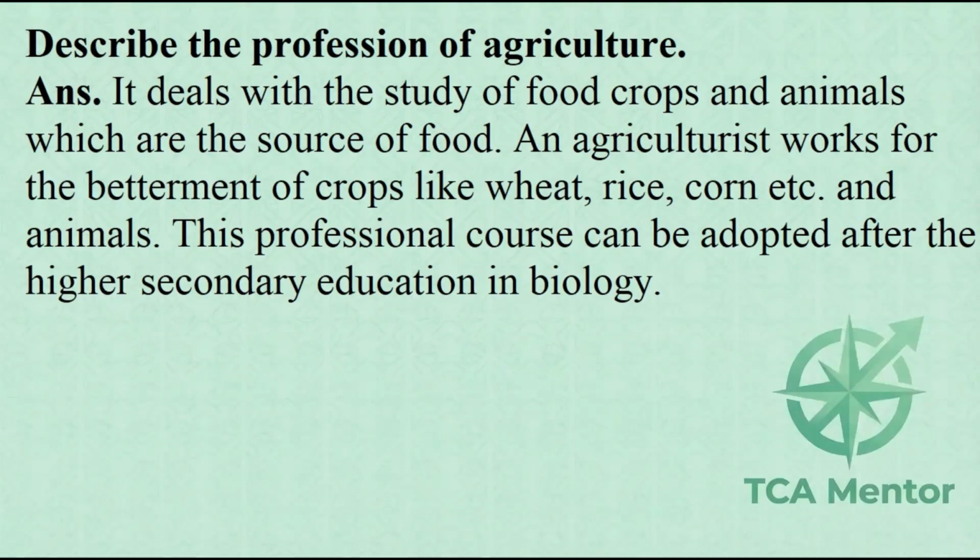Describe the profession of agriculture. ANS. It deals with the study of food crops and animals which are the source of food. An agriculturist works for the betterment of crops like wheat, rice, corn etc. and animals. This professional course can be adopted after the higher secondary education in biology.